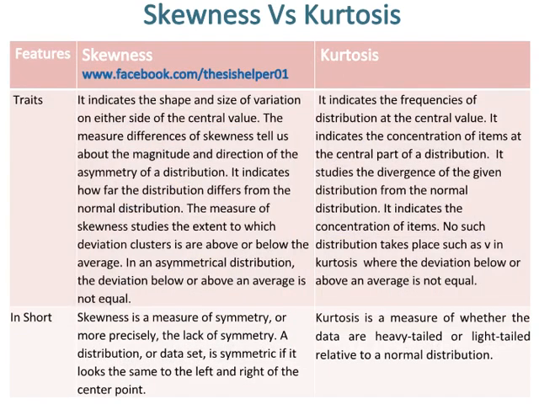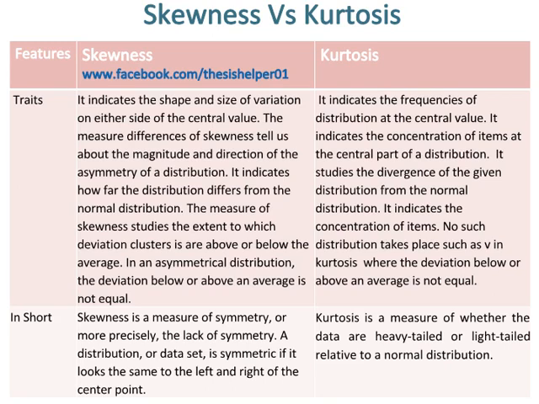There are many traits of skewness, such as it indicates the shape and size of variation on either side of the central value. The measured differences of skewness tell us about the magnitude and direction of the asymmetry of a distribution. It indicates how far the distribution differs from the normal distribution. The measure of skewness studies the extent to which deviations cluster above or below the average. In an asymmetrical distribution, the deviation below or above an average is not equal.